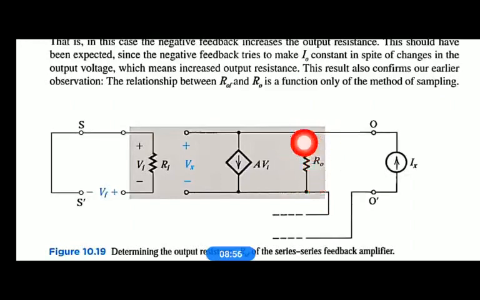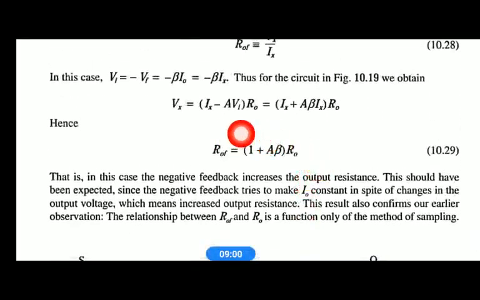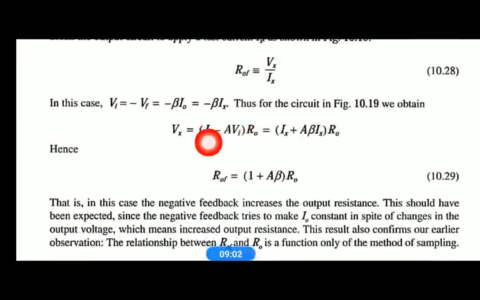So the current through this R0 is what? The current through this R0 is Ix minus AVi. Both AVi and Ix are flowing through R0 in opposite directions. So Ix minus AVi is the total current flowing through R0, multiplied by R0 is the voltage across R0, which is Vx, given by the formula here.